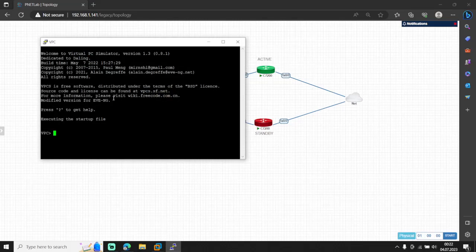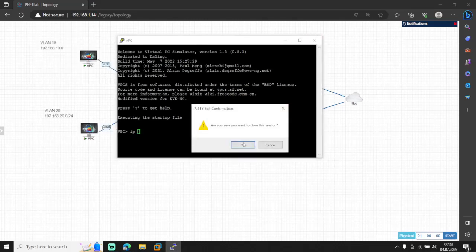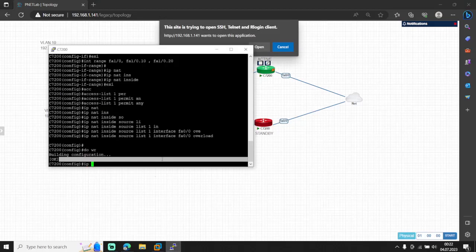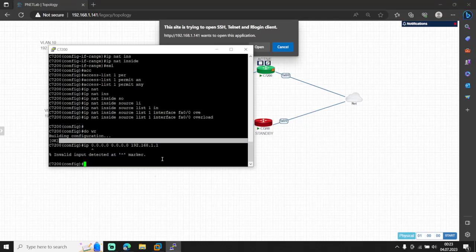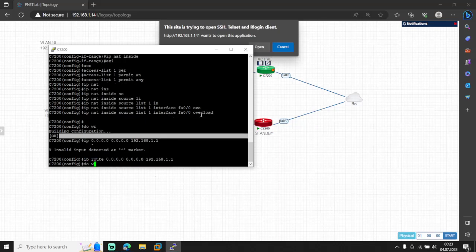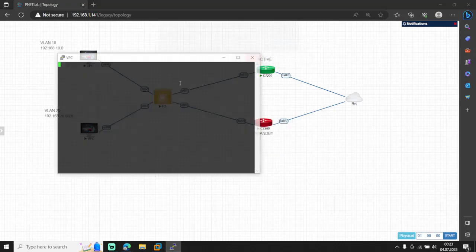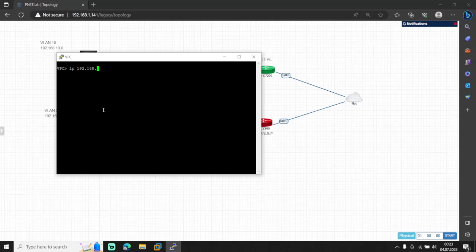Okay, now we go and view the IP address. I guess I didn't write the default route here. I need to also write the default. That's it. Then we go to the PC and view the IP.